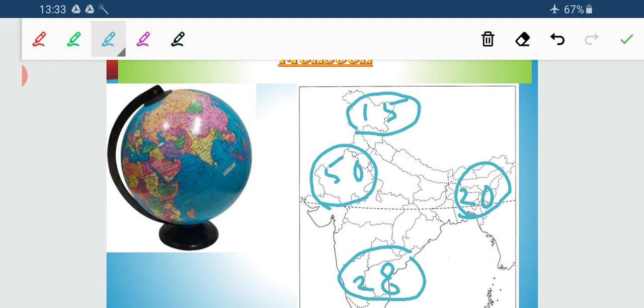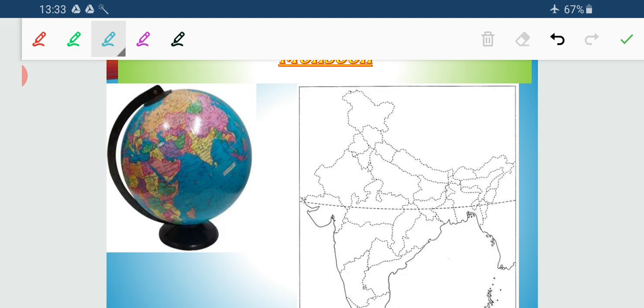Now if we see the winter season, here the temperature reaches minus 45 degrees Celsius. There is a place in Jammu and Kashmir, Dras, D-R-A-S-S, where temperature reaches minus 45 degrees Celsius.